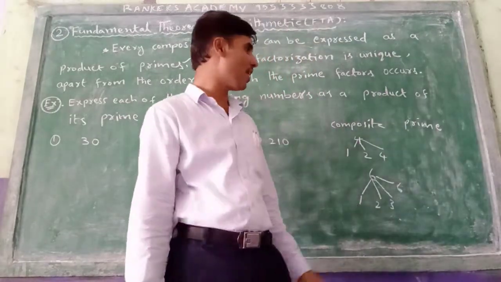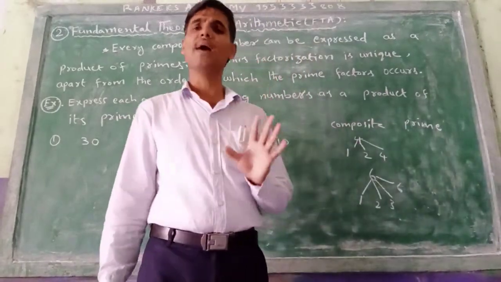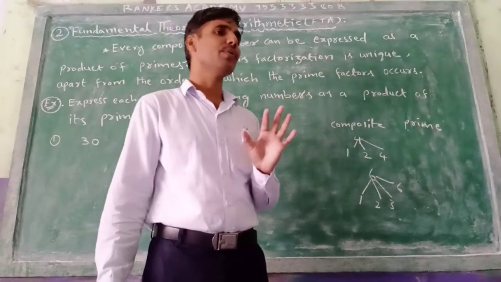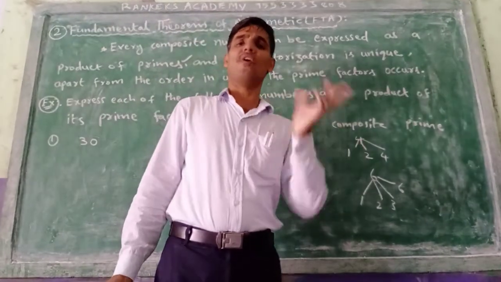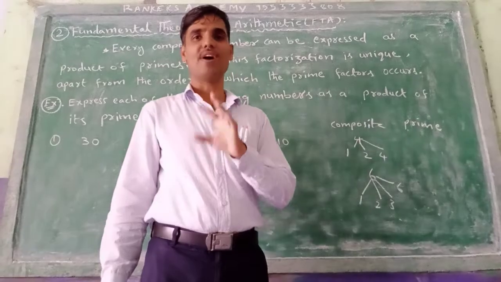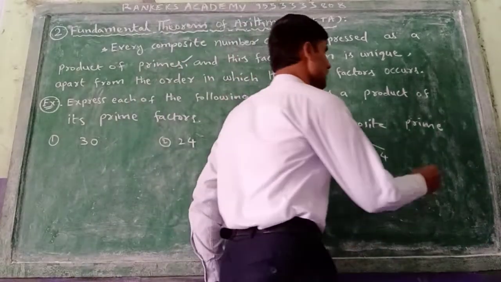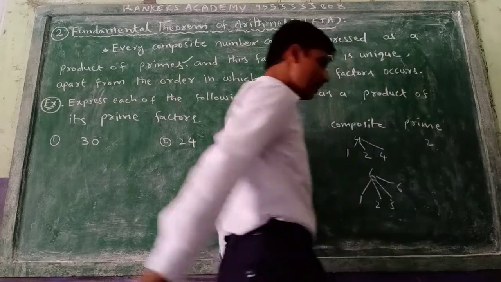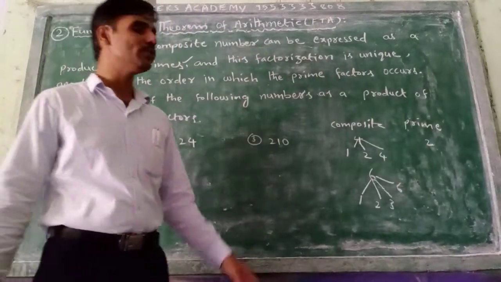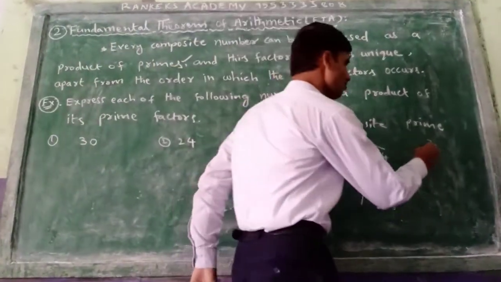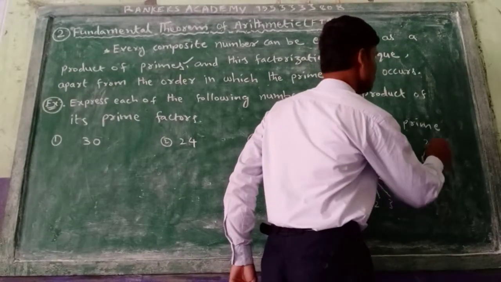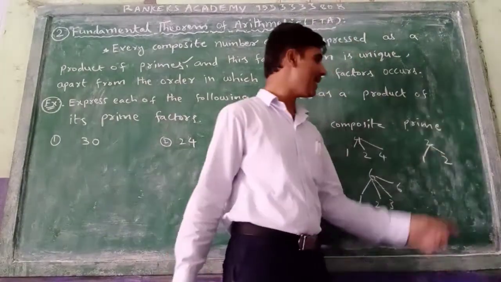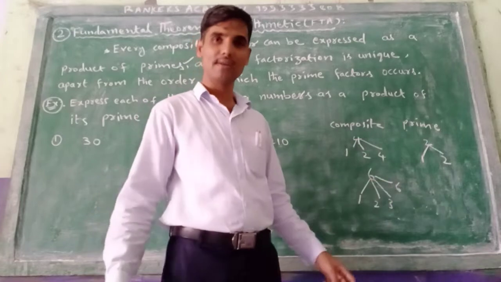Now what is the prime number? Prime number means a number is divisible by only 1 and itself. For example, suppose I am taking 2. 2 is divisible by 1 and 2. Any other table it is divisible?